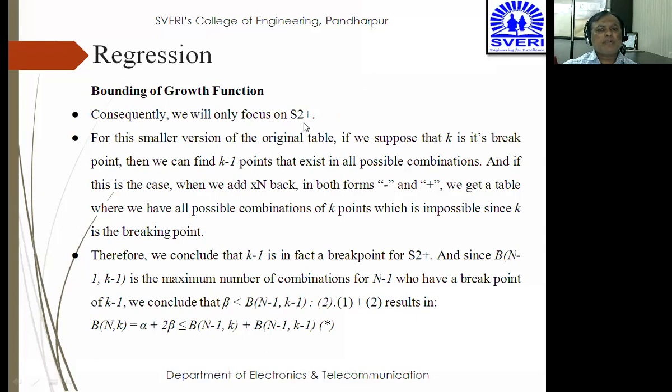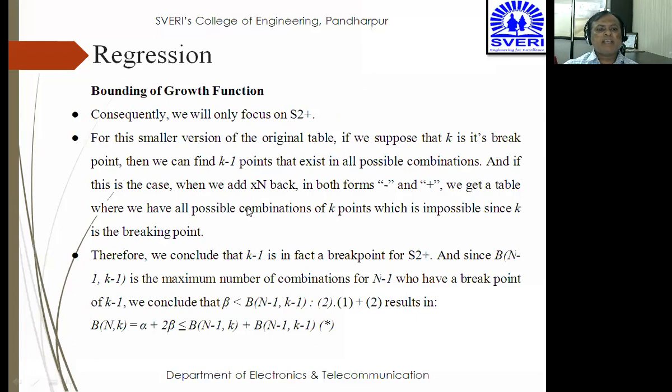Consequently, we will focus on S2 plus for the smaller version of the original table. If we suppose that k is the breakpoint, then we can find out k minus 1 that exists in all possible equations. Once I know this k, I can find out k minus 1 points also.